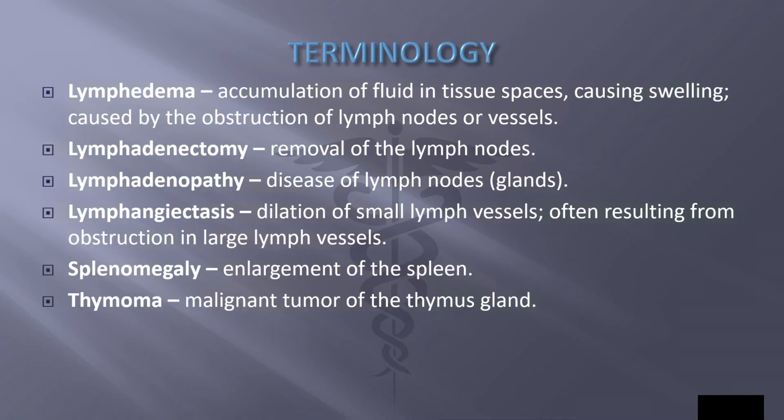Lymphangio means lymph vessel. Lymphangiectasis is dilation of small lymph vessels, often resulting from obstruction in large lymph vessels.